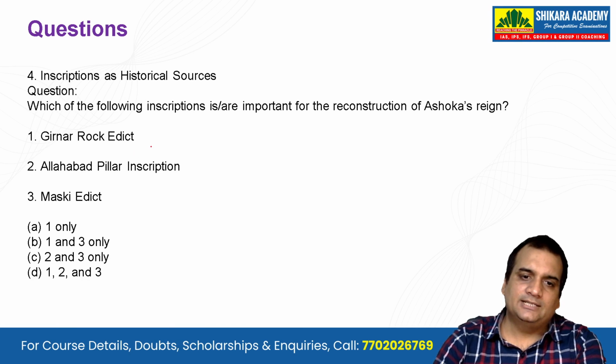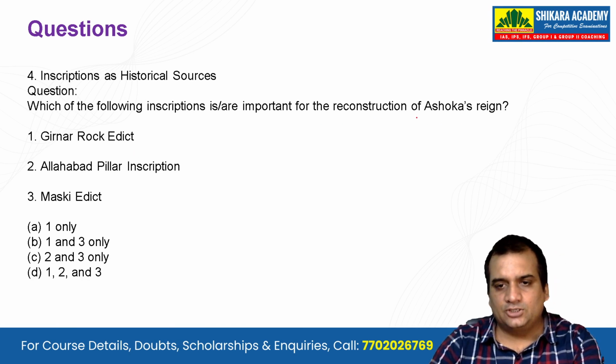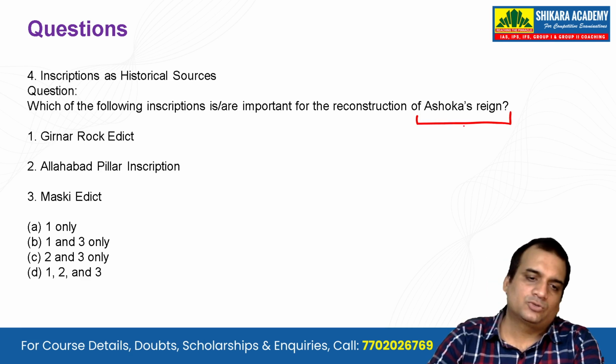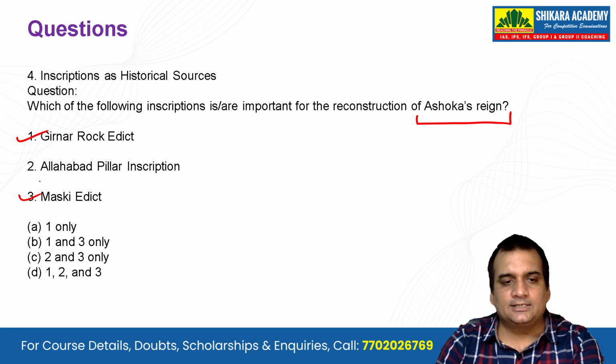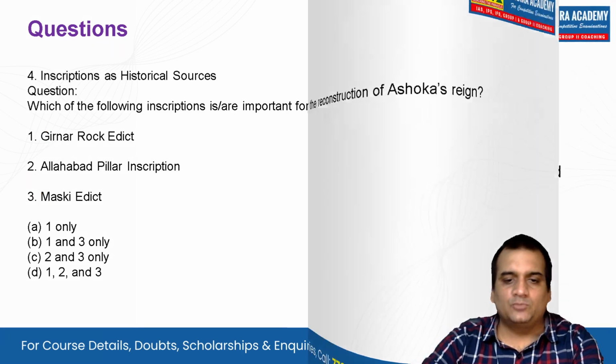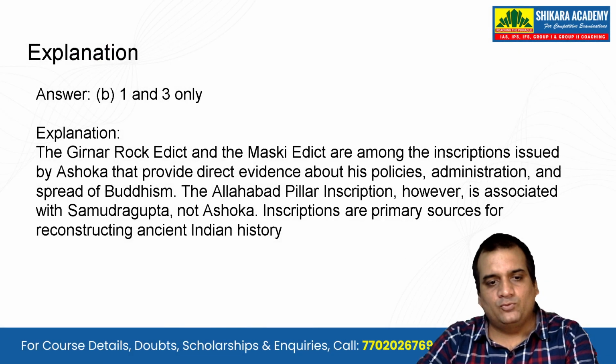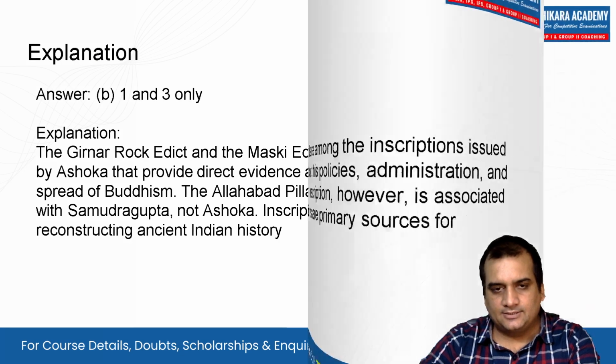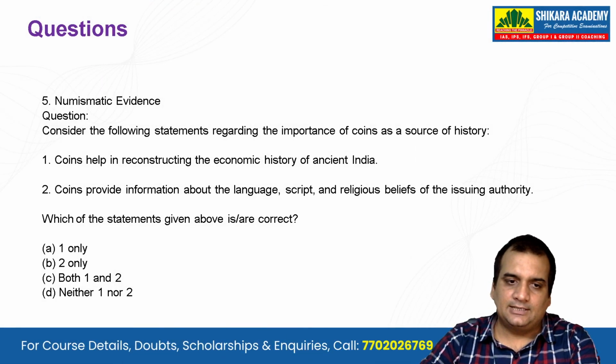Which of the following inscriptions are important for reconstruction of Ashoka's reign? For Ashoka we have to talk about the Girnar rock edict, which is correct. The Maski edict is correct. The Allahabad pillar inscription is related to Samudragupta. Okay, so that is why 1 and 3 will be the correct answer. Now, I think this is the last question.